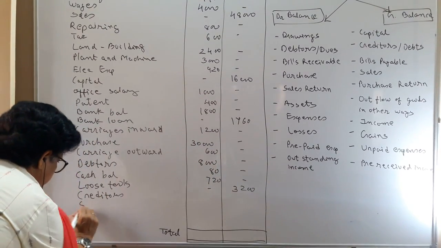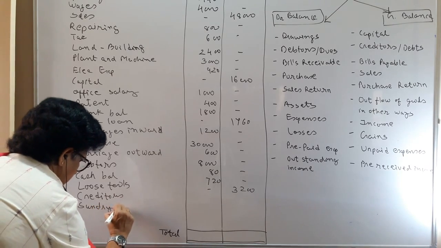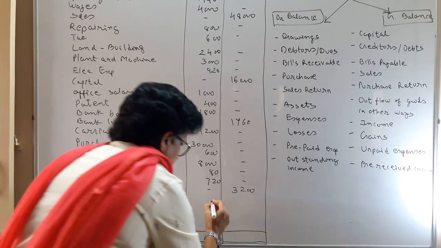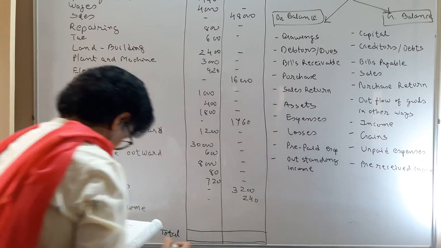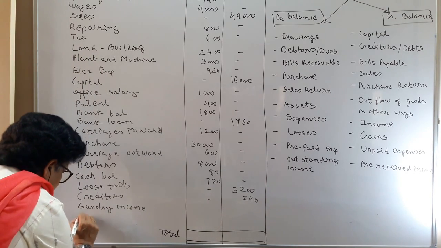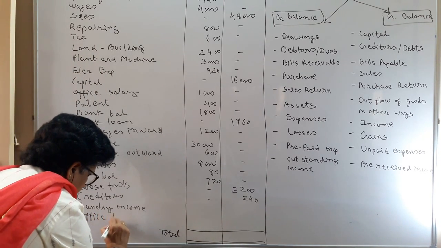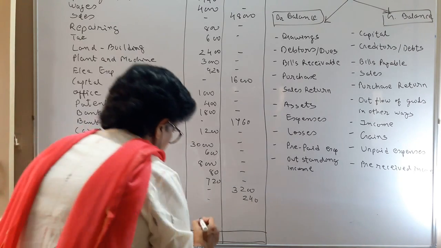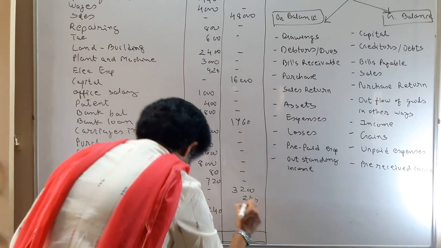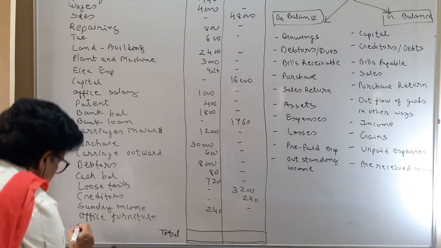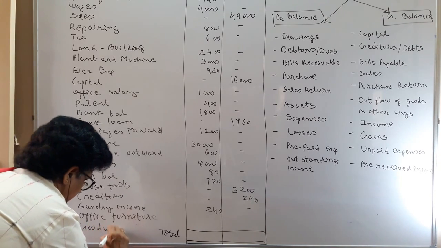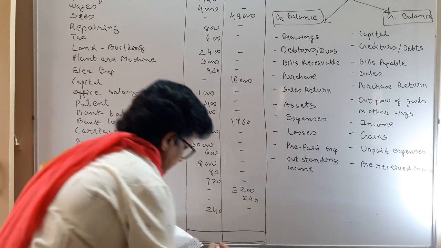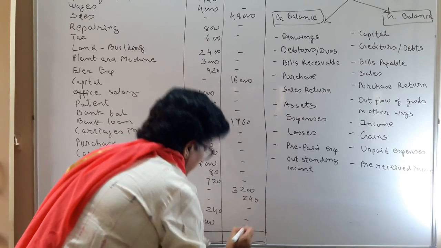Sundry income. The word income is clearly and specifically mentioned, so treat it as an income, 240 on the credit side. Then you have office furniture. Asset for you having a debit balance, 240, and then the goodwill. Goodwill is your asset, an invisible, intangible asset, 6,000, having a debit balance.